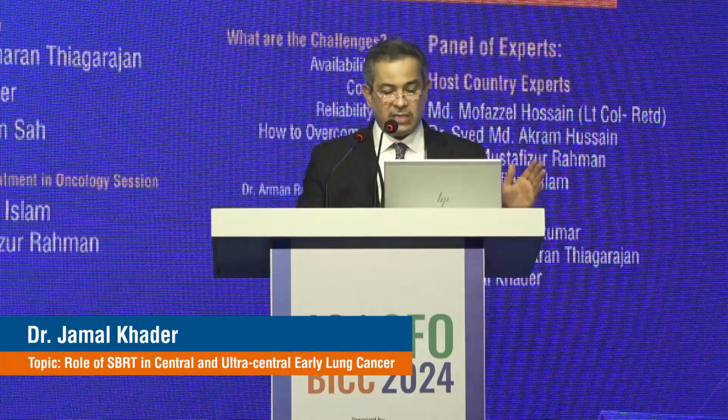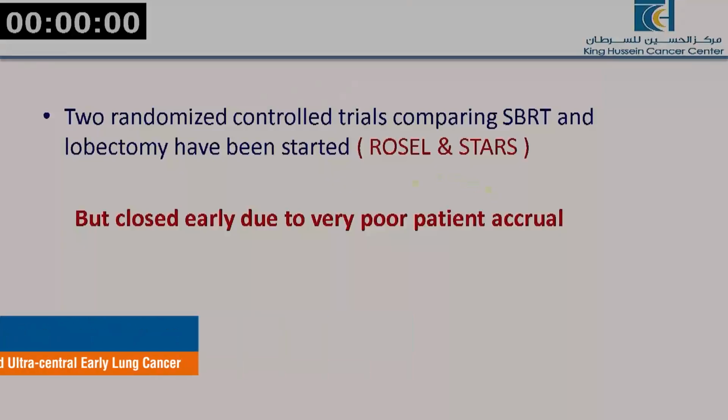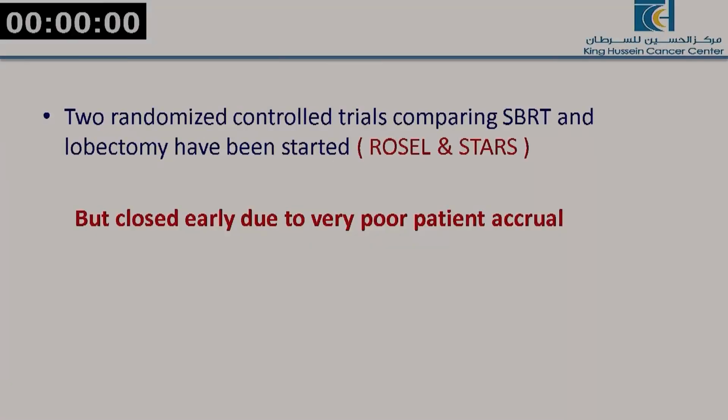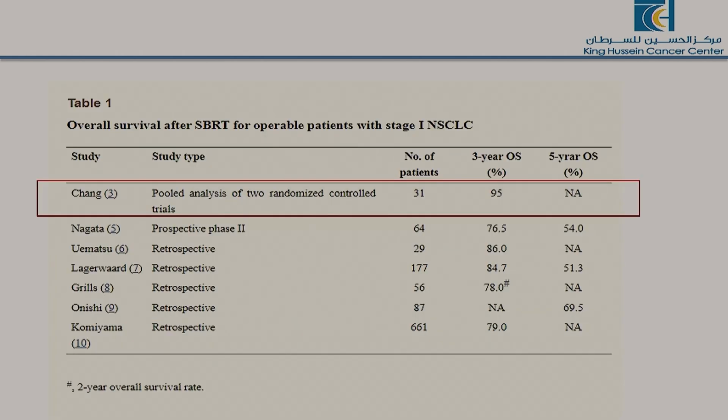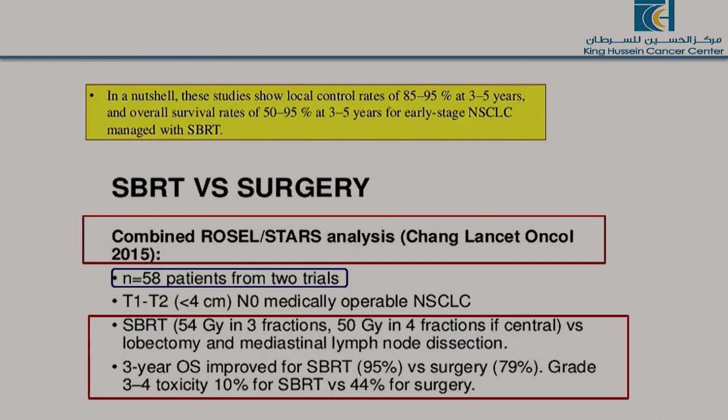The Russell and STARS trials tried to answer this question, but actually they closed early because most of the patients went for surgery. So what Joe Chang did, he took those patients who were in these two trials in 2015 and analyzed them, and he reported that it was as good as surgery in 58 patients.